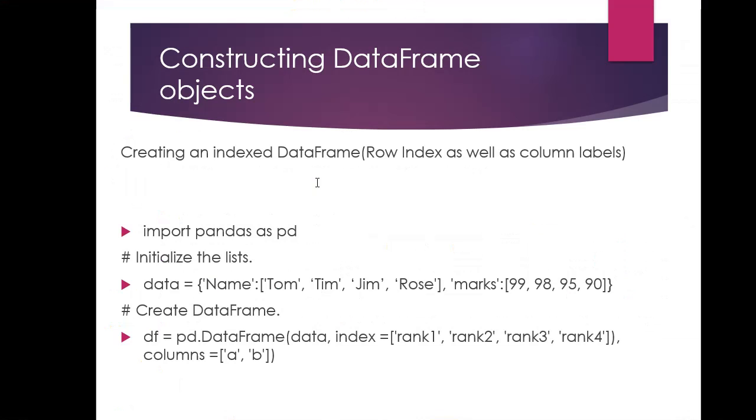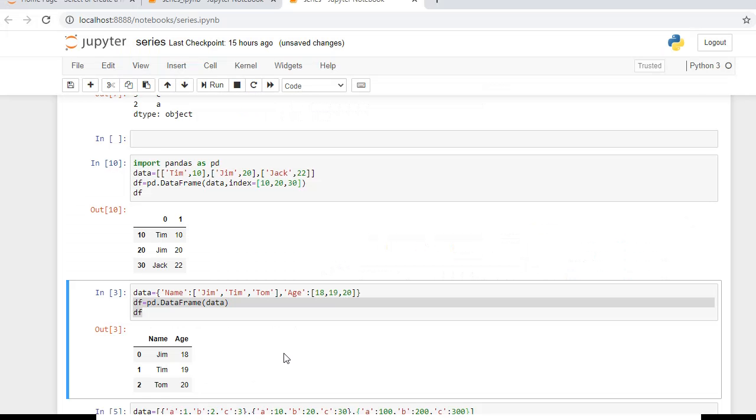Similarly, we can create column labels. Here we are passing data, we are explicitly defining our row index, and we can also specify our columns. We can label our columns. Let's have a look.